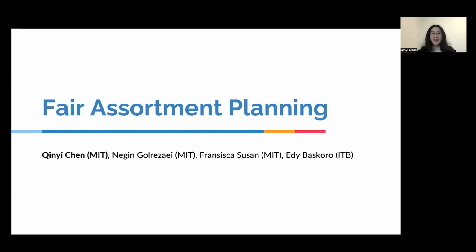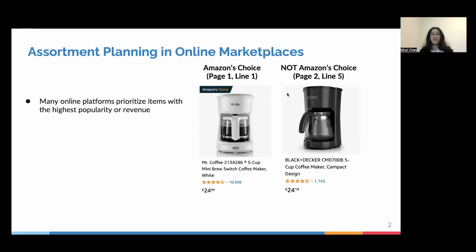Before I start, I want to first talk about a motivating example in online marketplaces. Nowadays, many online platforms such as Amazon are trying to use some kind of algorithm to help with their assortment planning decisions. One thing these algorithms would do is try to prioritize those items with either the highest popularity or revenue.